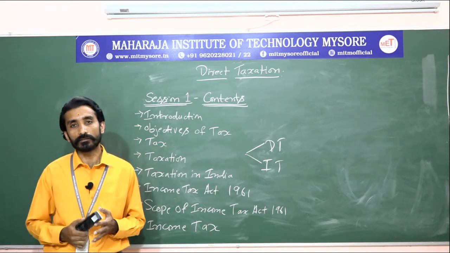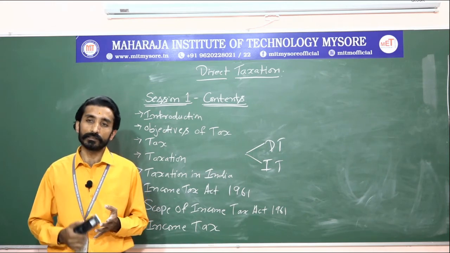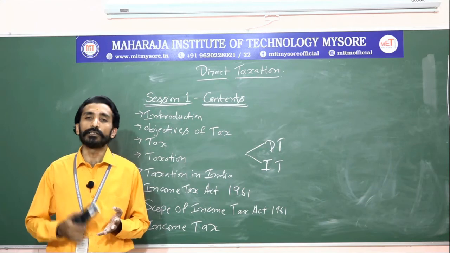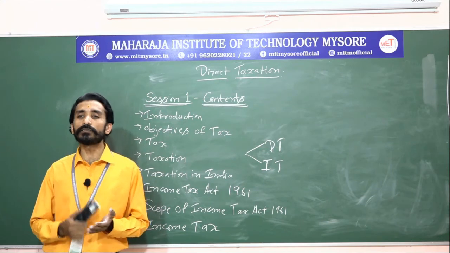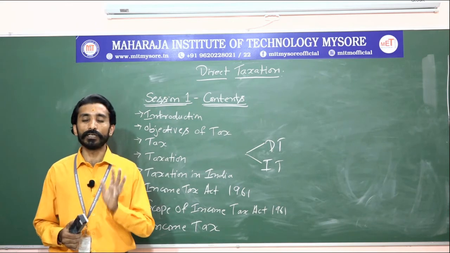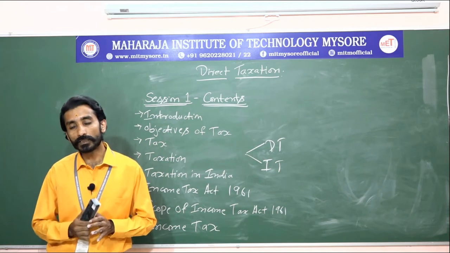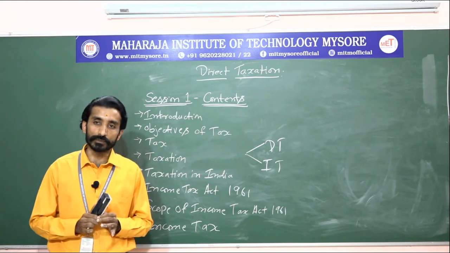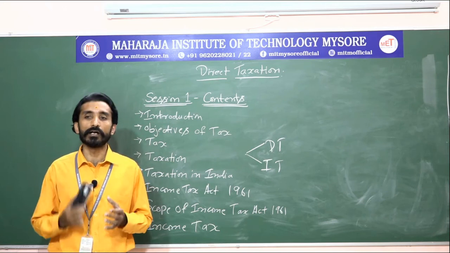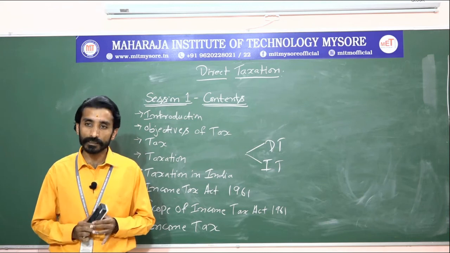Income from salary, income from house property, income from capital gain, income from business or profession, and income from other sources. These are the 5 heads of income. What will be the purview here? All the 5 heads of income are the purview for an individual. If I am an individual, I have a right to earn through all these 5 heads of income.